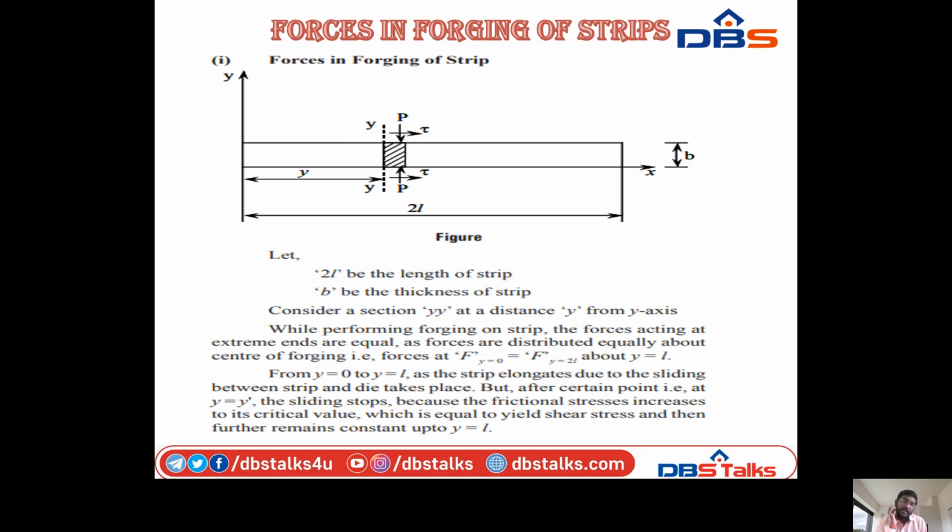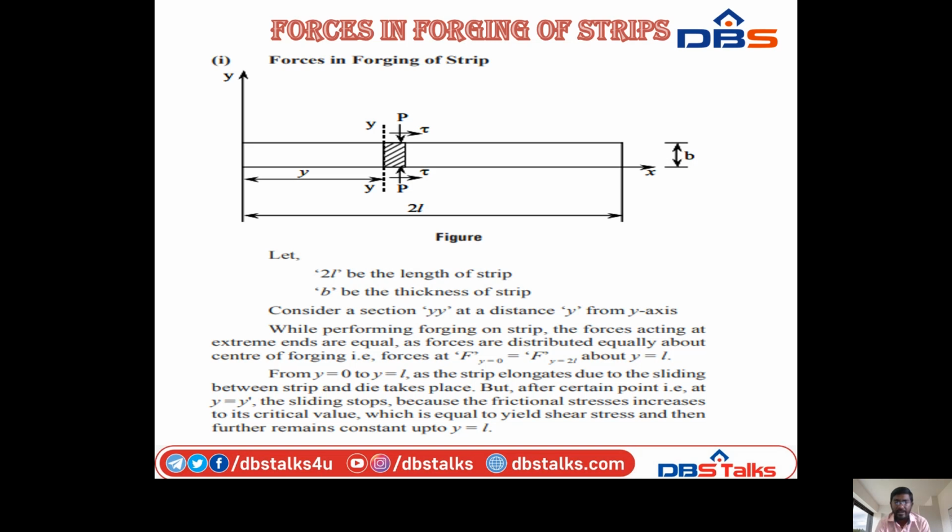And the section will be placed at a distance of Y. The pressure will be placed on top and bottom. So we can discuss the strip. Let 2L be the length of the strip, B is the thickness of the strip. So already seen in the diagram.